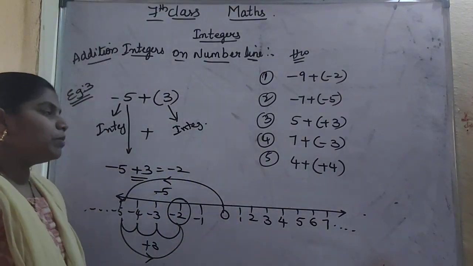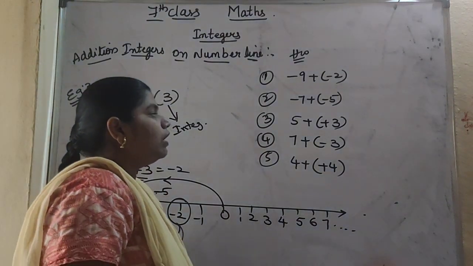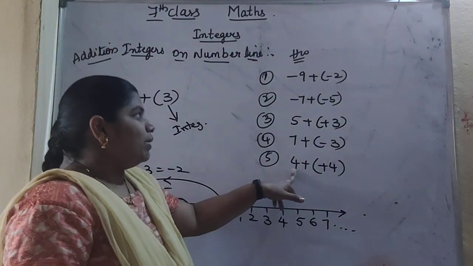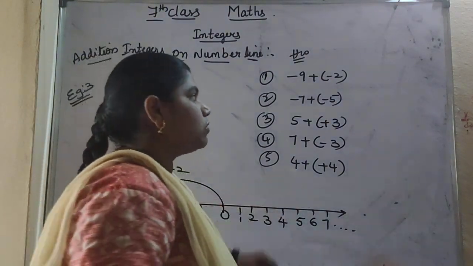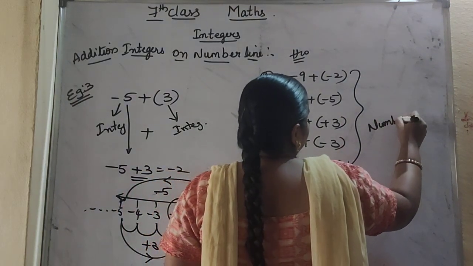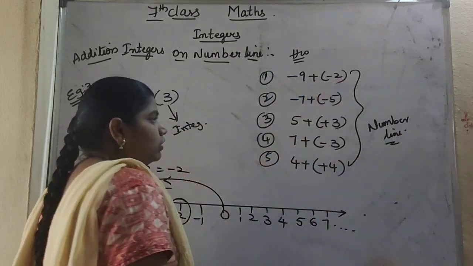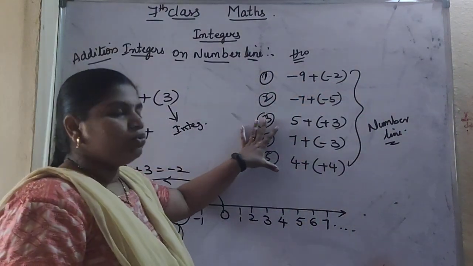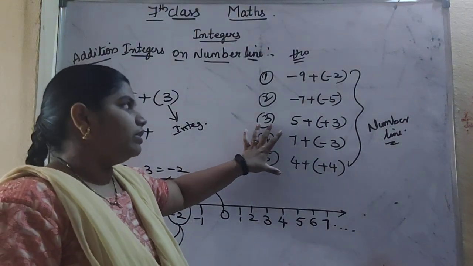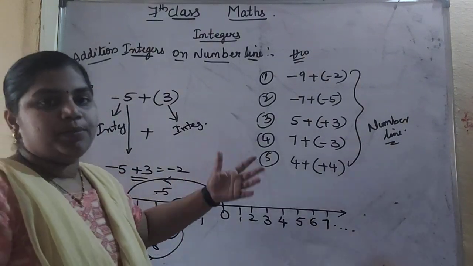These 5 problems: minus 9 plus of minus 2, minus 7 plus of minus 5, 5 plus of plus 3, 7 plus of minus 3, 4 plus of plus 4. All of these you have to do on your number line as homework. You have to solve them. So what is the value of each? You have to see which result you get. You can check by yourself.